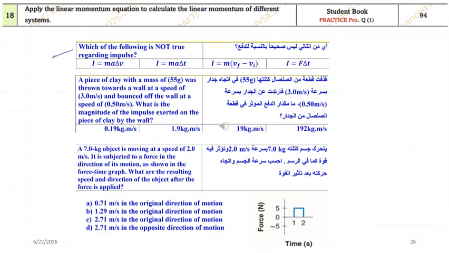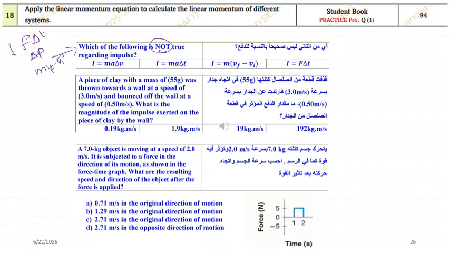Which of the following is not true regarding impulse? We know that impulse is force into delta t, or it will be delta p, or it will be mass into v final minus v initial.